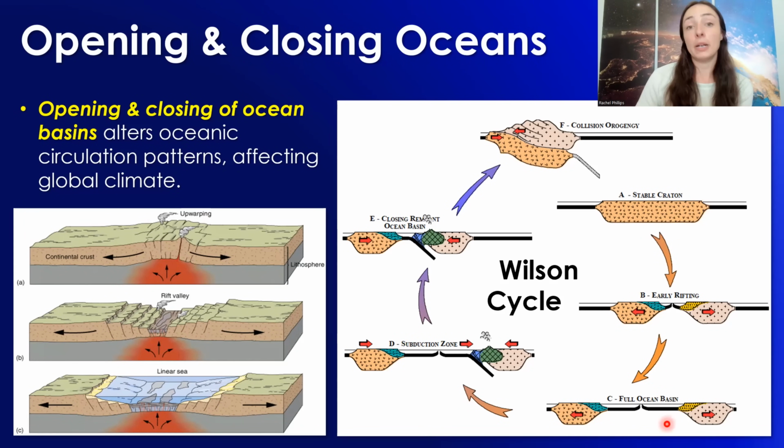So that's the opening of the ocean, but then that ocean basin can also close, and closing of ocean basins always occurs due to subduction. Subduction, again, is where oceanic plates will subduct under, or go beneath, continental plates because they're more dense than continental plates. The reason that subduction is typically initiated is because there's some sort of plate boundary in which the forces are pushing an oceanic plate against a continental plate, and that will eventually force the oceanic plate under the continental plate.